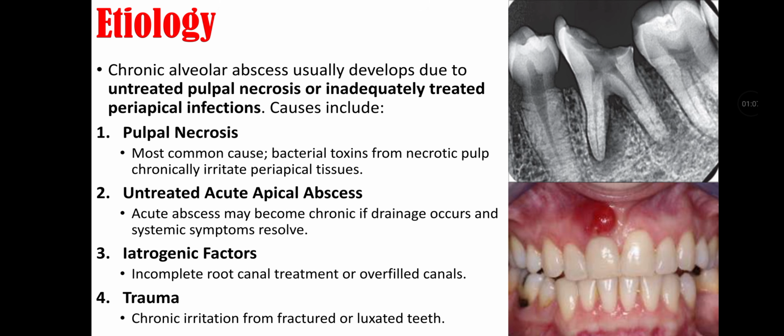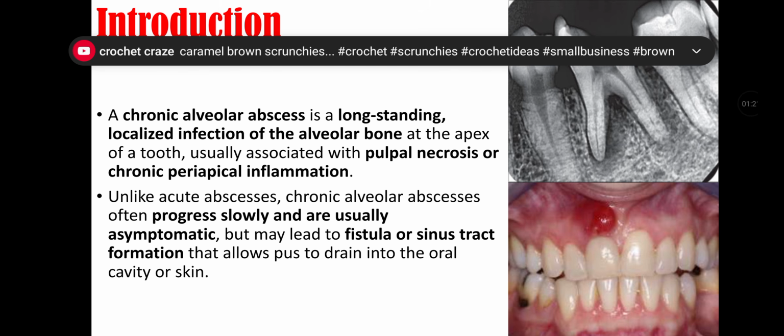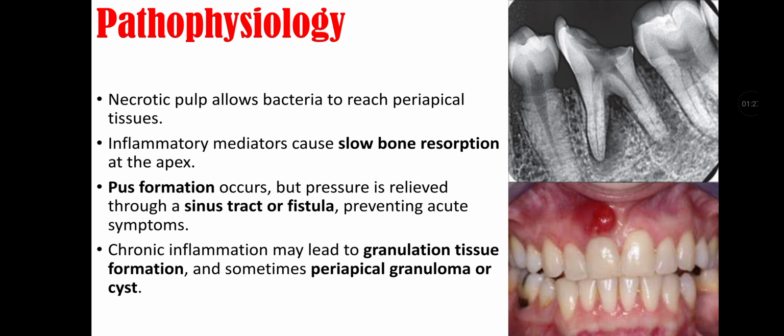Second cause may be untreated acute apical abscess, that is acute apical abscess may become chronic if drainage occurs and systemic symptoms resolve. Third is iatrogenic factor, that is incomplete root canal treatment or over-filled canals. Fourth is trauma, that is chronic irritation from fracture or luxated teeth.